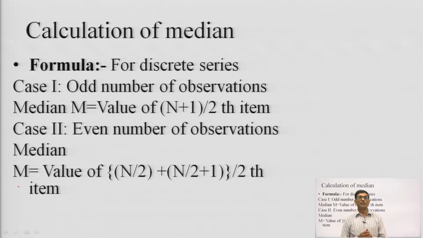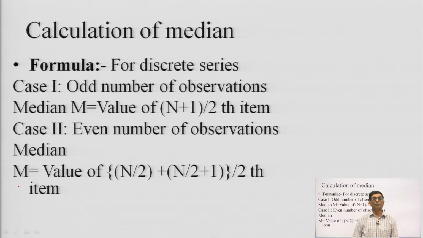The calculation of the median for a discrete series. First, if the number of observations is odd, then the median equals the value of the (n plus 1) divided by 2th term, where n is the number of observations.